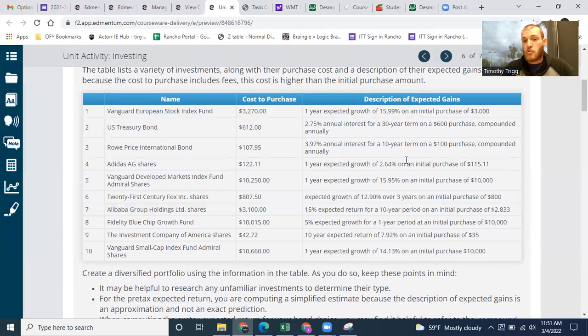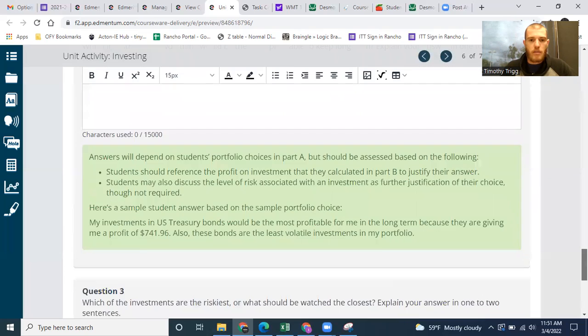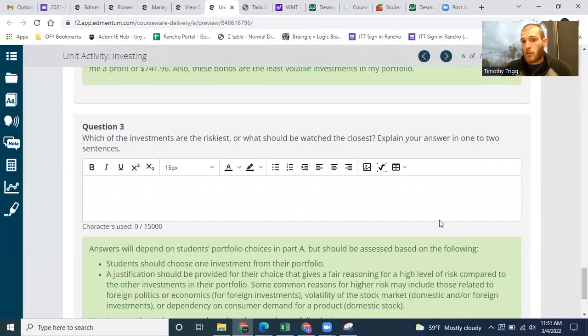So any of those stocks are risky investments generally. Anything with a high percentage of return, the reason it has such a high return is because it is risky. So try to answer this last question based on the returns of the investments and also the fact that they are stocks. Stocks are more risky.